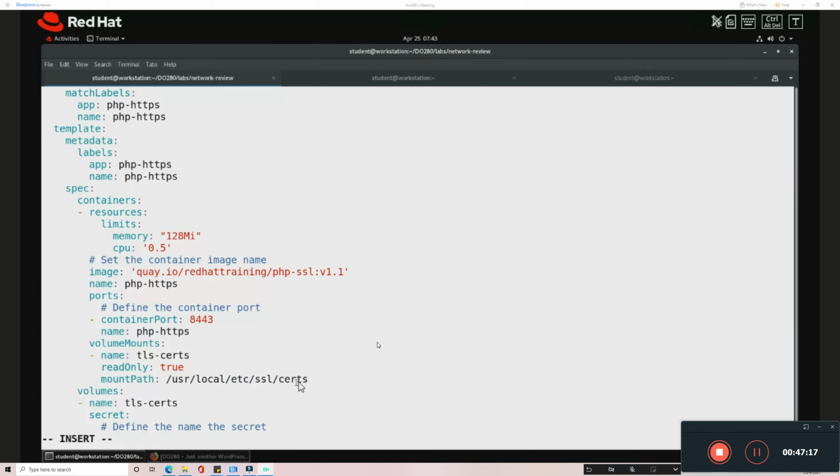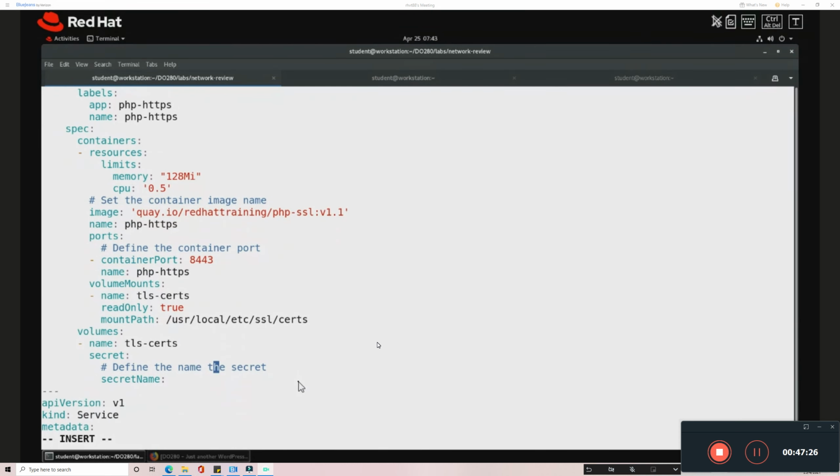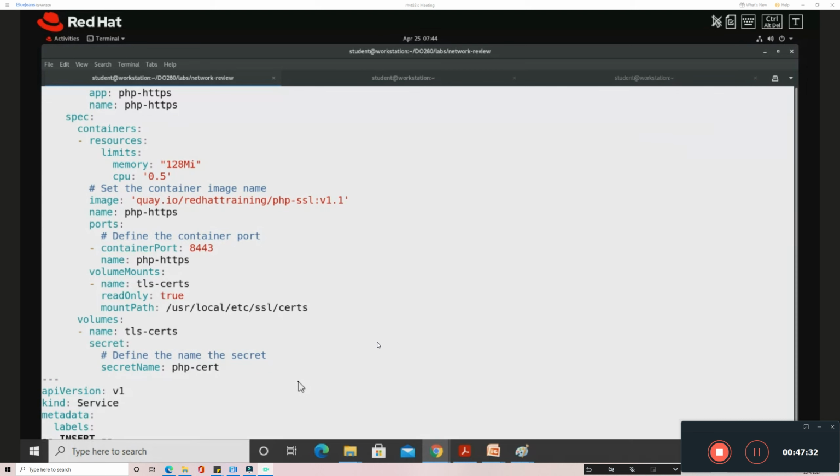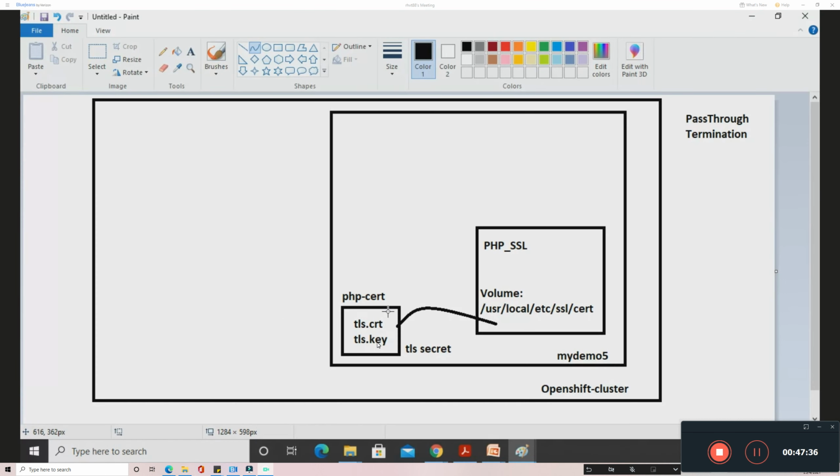So once you are deploying this application, it is going to look for this secret information inside the path, inside my application. So you can use here the secret name, the secret which I have created, which is php-crt. So this is what I want to mount. As per our scenario, I want to mount this certificate which I already created into the application. So I need to mention that name here.